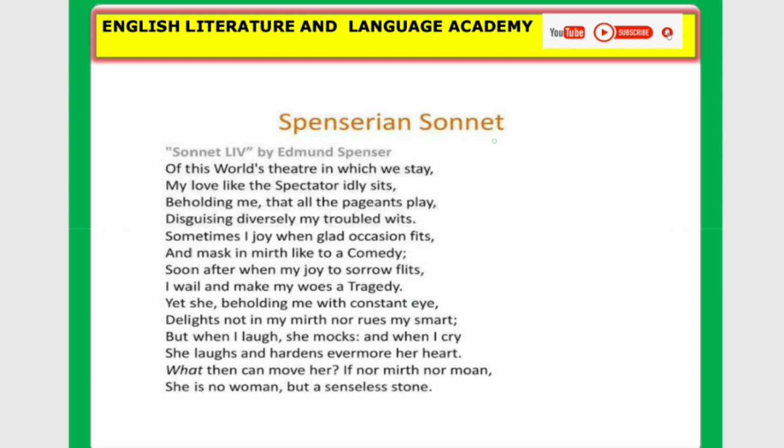Here is the sample for Spenserian sonnet. You will get the sonnet number. Look at here, sonnet by Edmund Spenser. Name of the poem is "Of This World's Theatre in Which We Stay." So this is a 16 lines Spenserian sonnet. Okay.